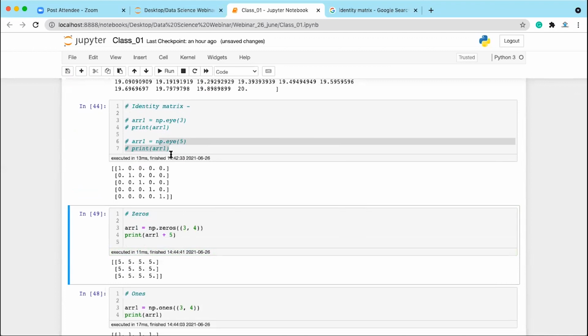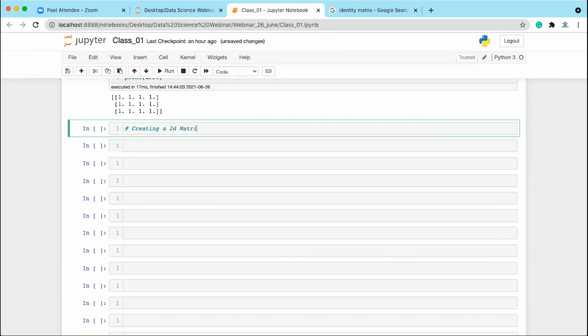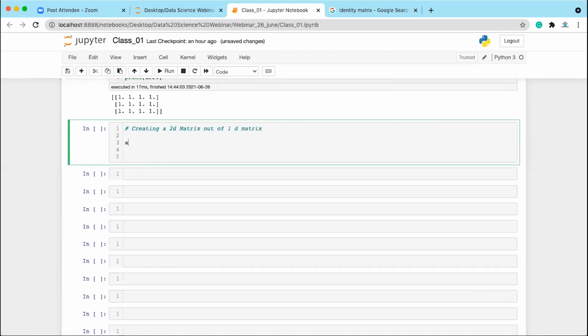Okay. So we have seen how we can create an array. Now let's see how we can reshape an array. Let's say if you have a 1D matrix, and you want to create a 2D matrix out of it, how we can do that? So let's say we have array1 is equal to np dot arange.